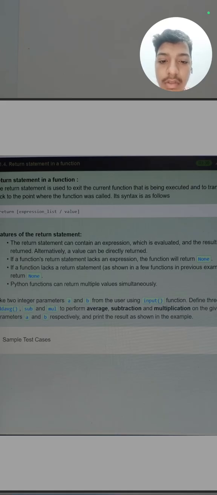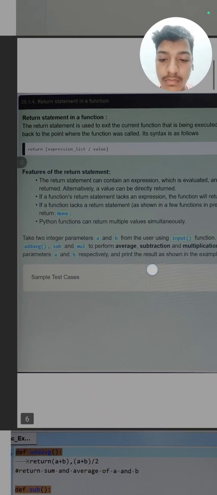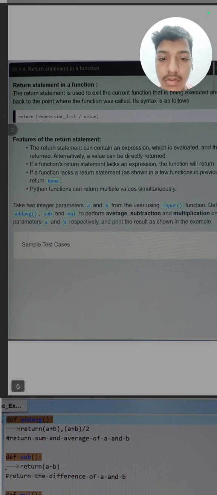As I have told you, it is also written in the second and third points. A Python function can return multiple values simultaneously. It is a very good feature. We can return two or three values. There is no such restriction that we should only return one value. So our next question is,